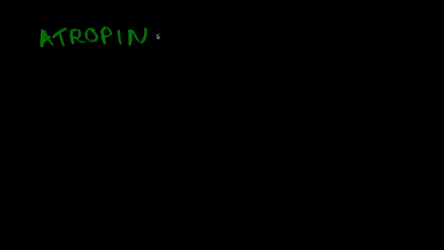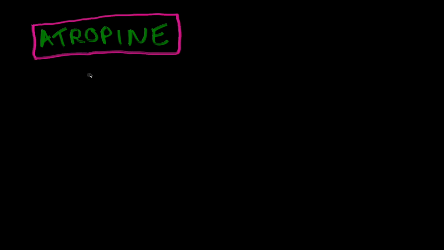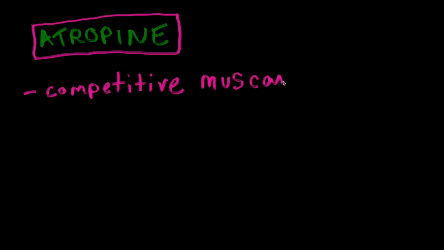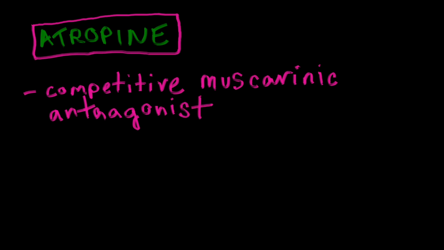We're going to be talking about a drug named ATROPINE, which is a competitive muscarinic antagonist. If you remember back to your med school days, there are two types of acetylcholine receptors, muscarinic and nicotinic, and atropine is a competitive antagonist at the muscarinic receptors.